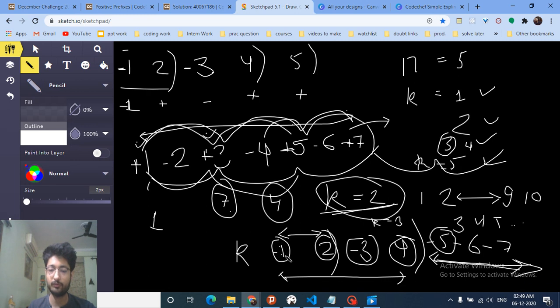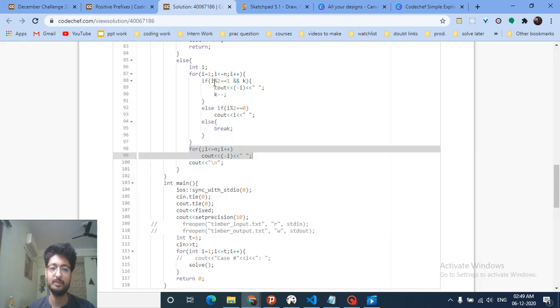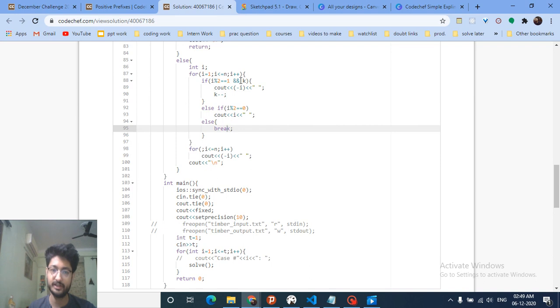For the first half of the series, we could put negative, positive, negative, positive. And after this, when we come to the position in which we have to put all the numbers negative, we'll make all the numbers negative. So we'll break out of this loop, which is putting positive, negative elements, and then put all the rest of the numbers negative.